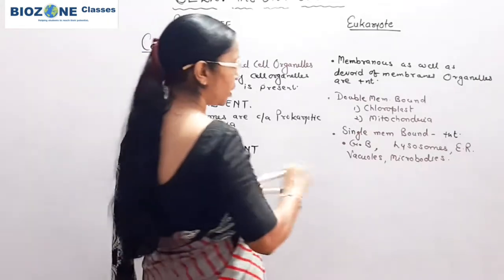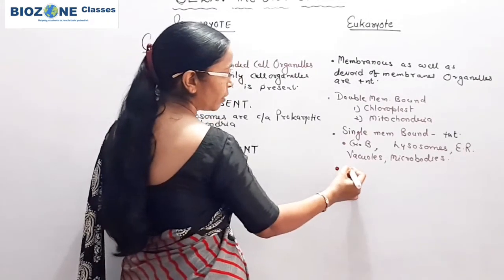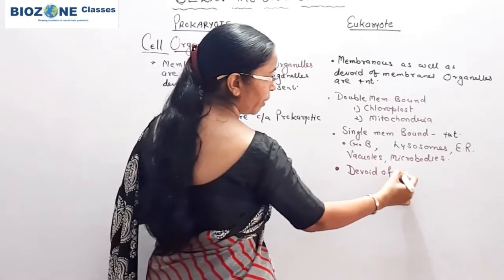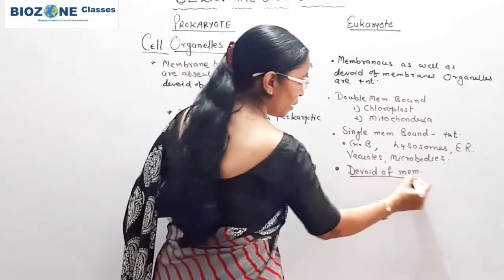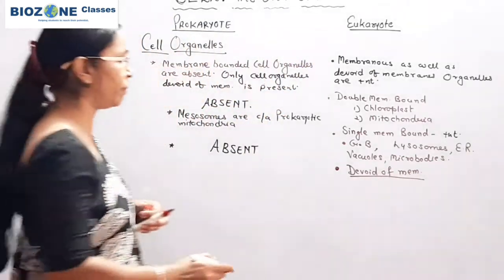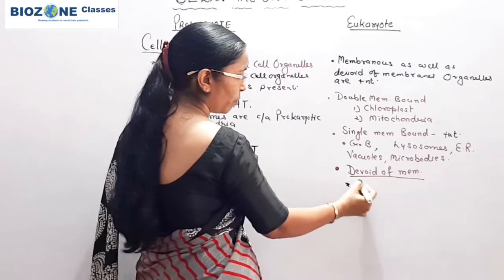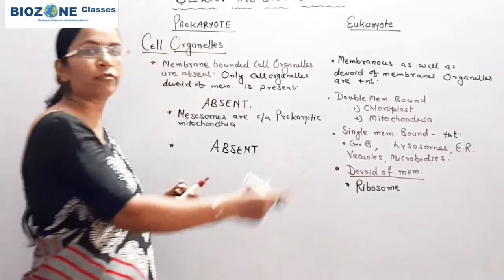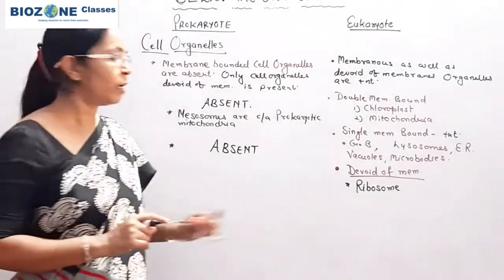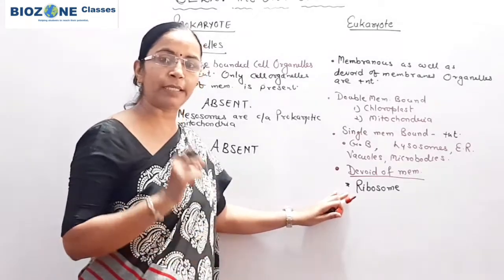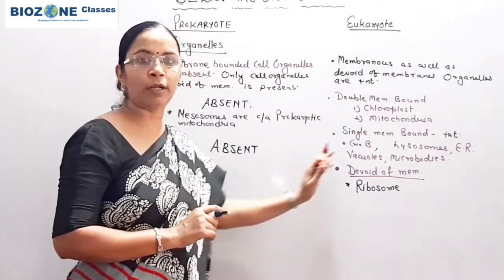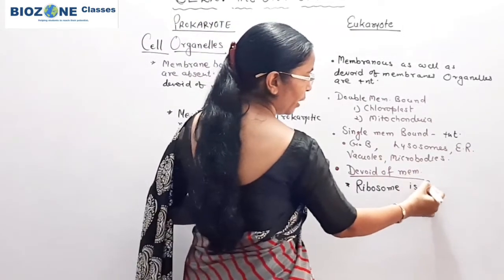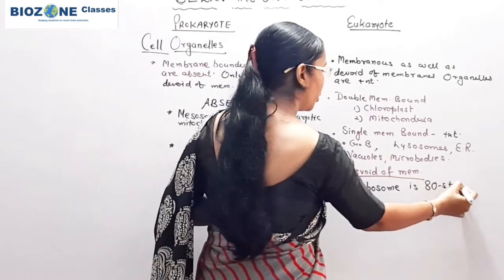Now one important difference is that the devoid of membrane cell organelles are present. So you remember, ribosome is the one and only cell organelle present in prokaryote as well as in eukaryote, and the ribosome is present as 70S in prokaryote and 80S in eukaryote. So ribosome is the 80S type in eukaryotes.